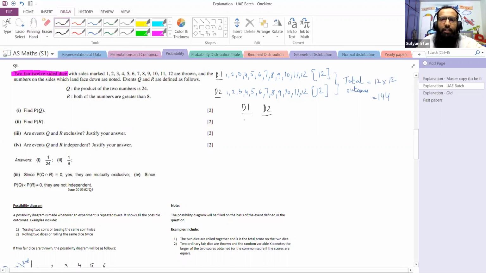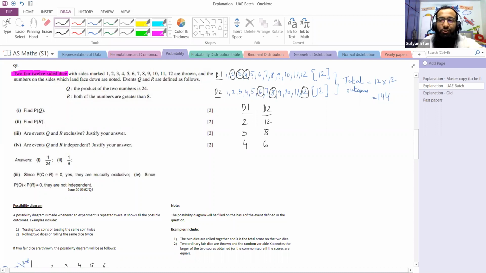If we get a 2 on dice 1 and 12 on dice 2, this is one possibility: 2, 12. Then 3 comes over here and 8 comes over here: 3, 8. Then 4 and 6: 4, 6.